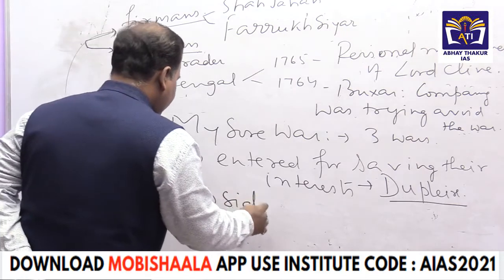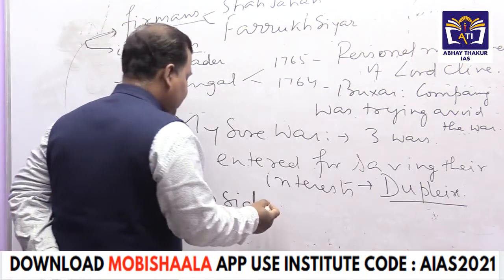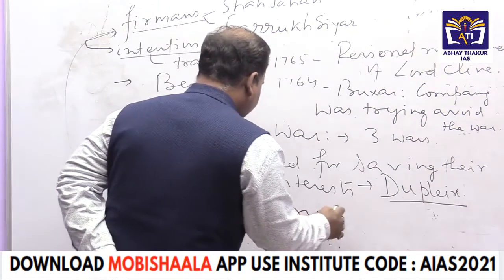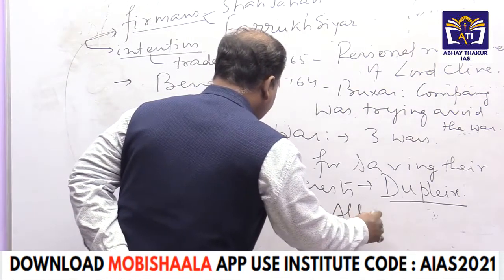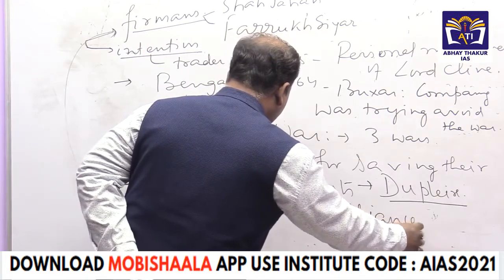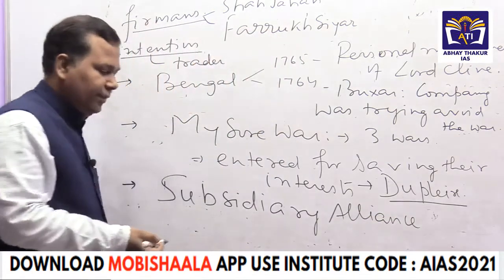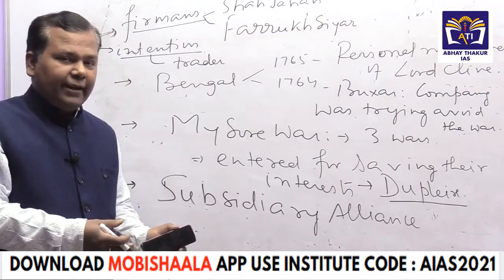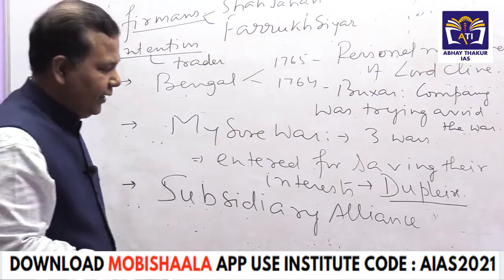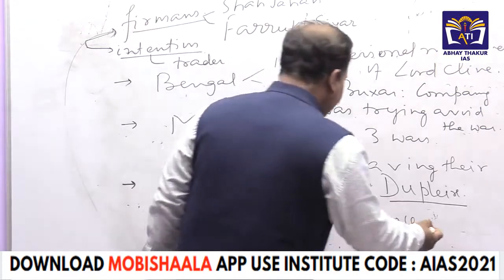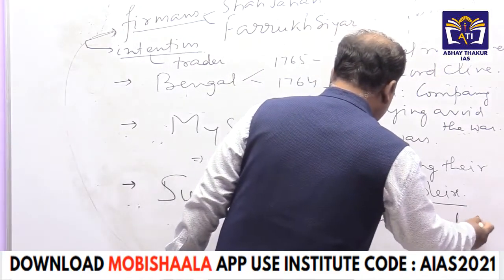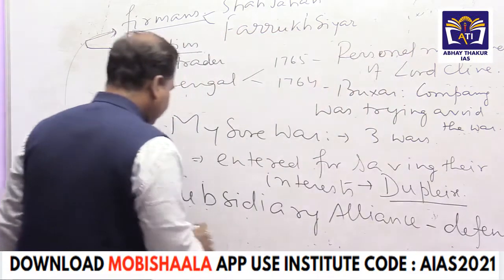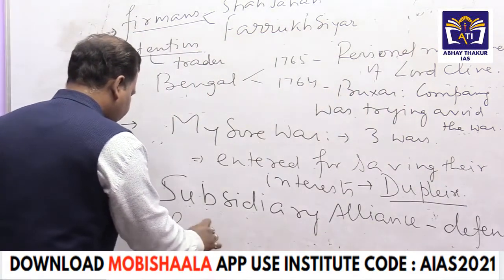Subsidiary alliance was brought by one of the Governors General of Bengal. His name was Lord Wellesley. But the factual thing should not be given in the mains, so please avoid that. Now here we have to say the policy of subsidiary alliance was also a defensive kind of thing. Defensive in terms of what? It was basically defensive for the British.